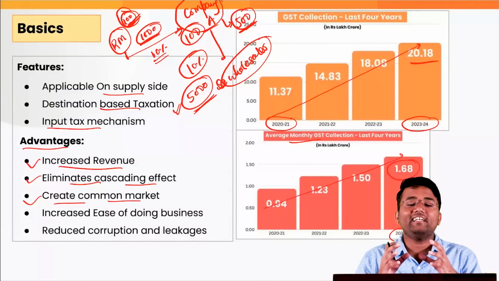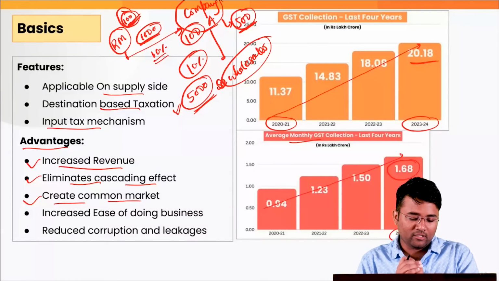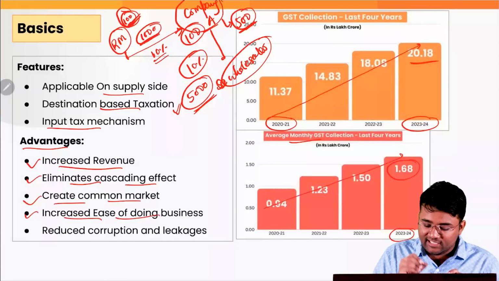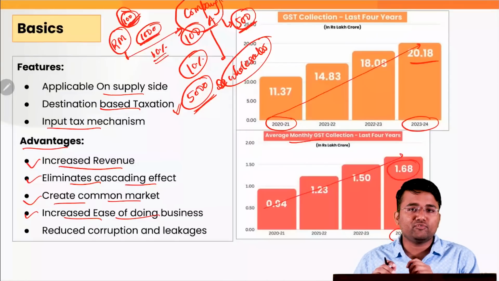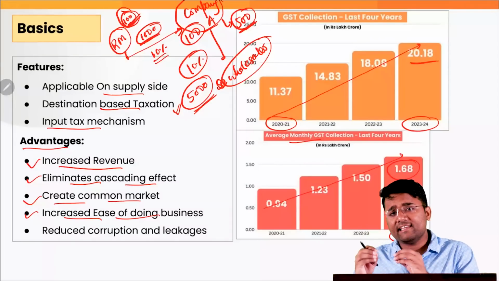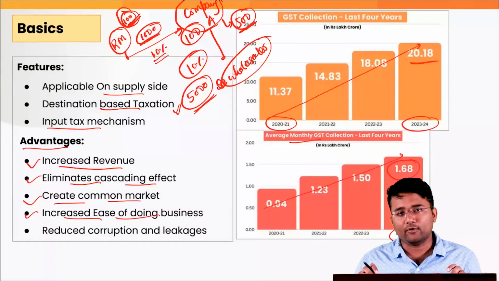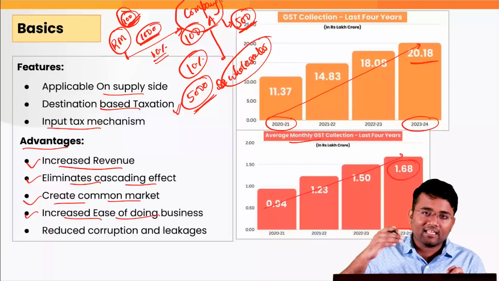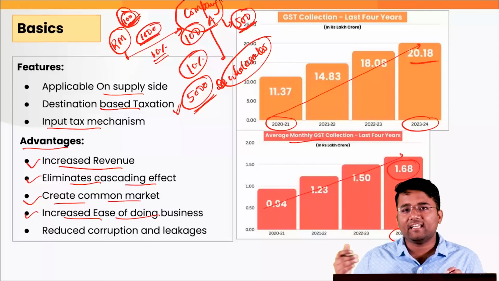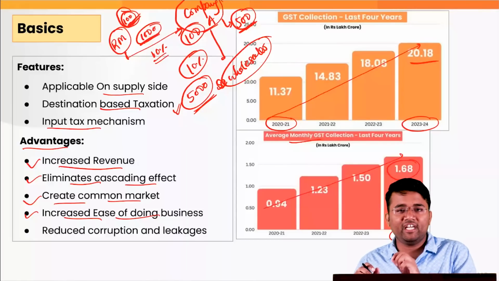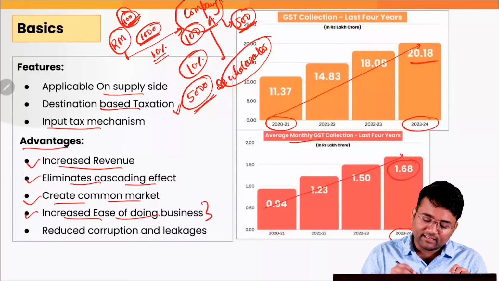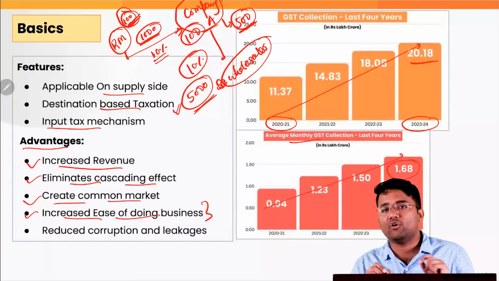So it helps in creating a common market or national market. Also, it helps in increased ease of doing business because of the improved or easy compliance burden on the various companies or business houses. Earlier there were a lot of state taxes and central taxes, so compliance was very difficult, but now compliance has become very easy with the coming of the GST.